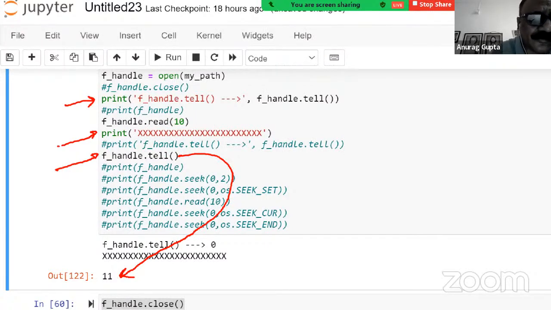After having moved 10, the tell method of the file object f handle is telling me that I am at character number 11. So I think the index in this read starts from 1 and not from 0 like a list. The first character is read 1, not read 0. If you do a read 0, it will probably give you an error. You can test it out on your own. All right, okay.